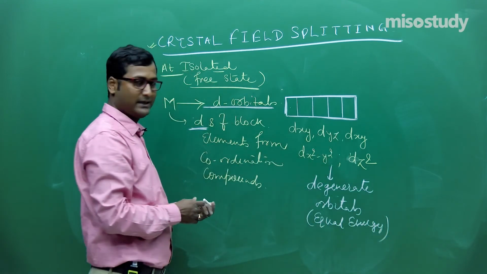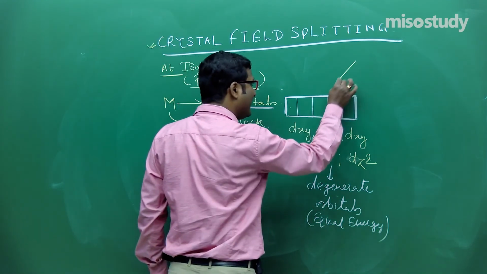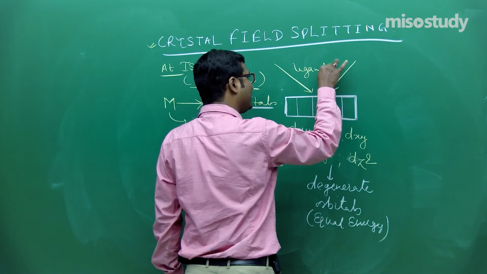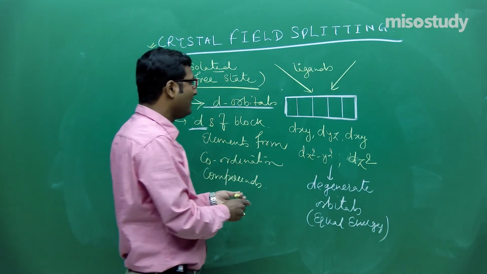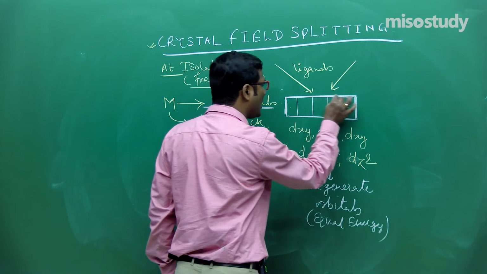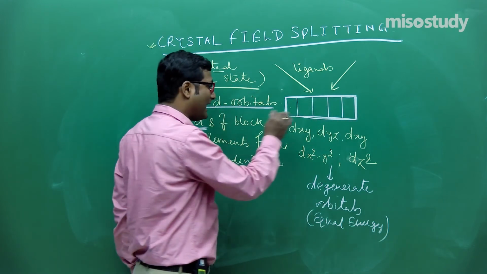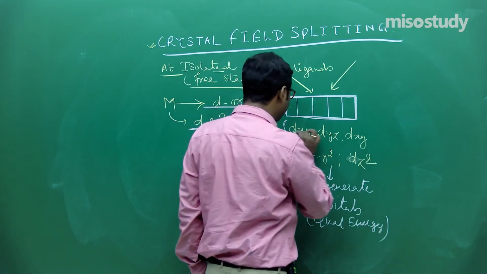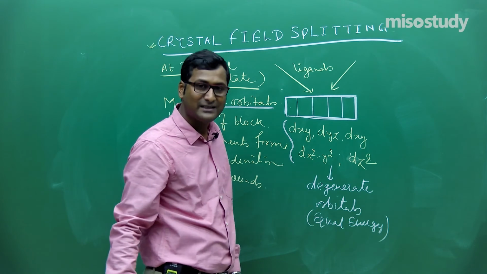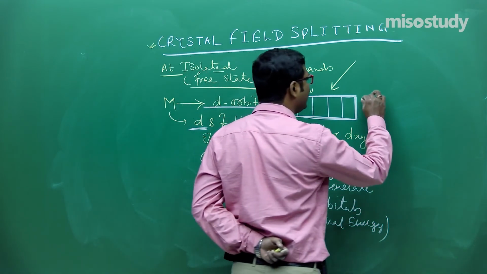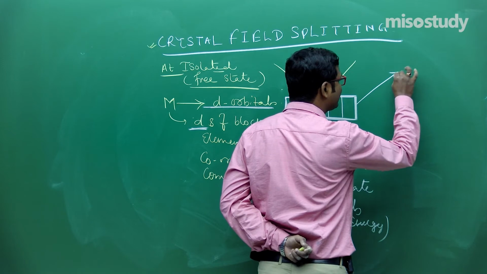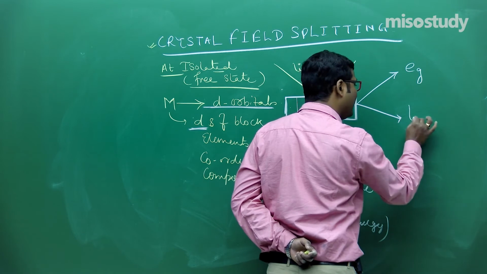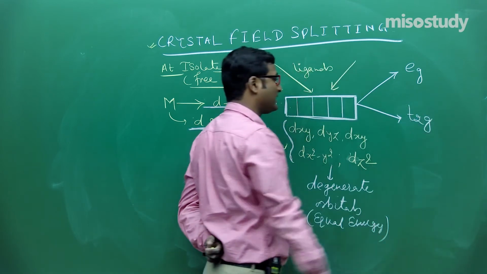Now what will happen in this case? When ligands approach the central metal atom, a force of repulsion takes place, and due to this the degeneracy breaks, and there is a new set of degenerate orbitals, and these sets are treated as Eg and T2G. Is it clear to you?